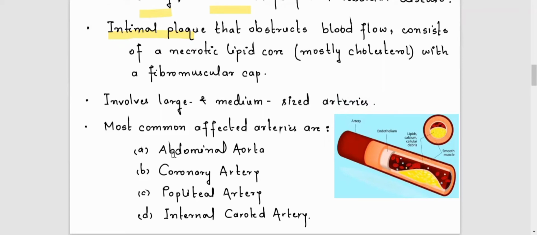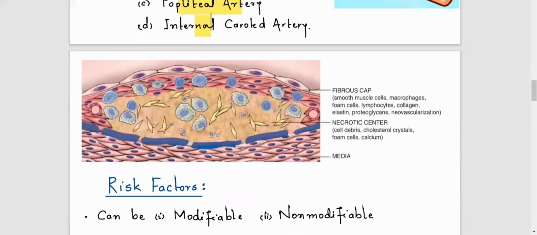The most important arteries affected are the abdominal aorta, coronary artery, popliteal artery, and internal carotid artery. That's the most important. This is mainly the intimal layer. This is the layer of the intima, and this is the vascular media. In between, there are two things you should understand: one is the fibrous cap, the other is the necrotic center.